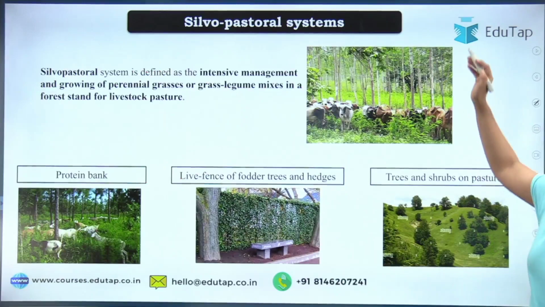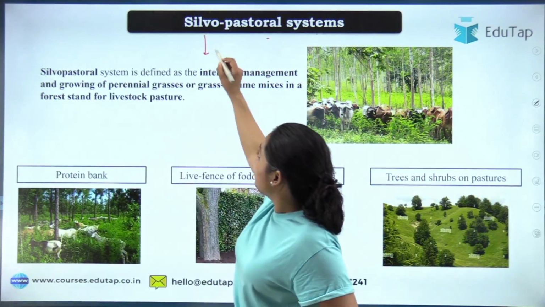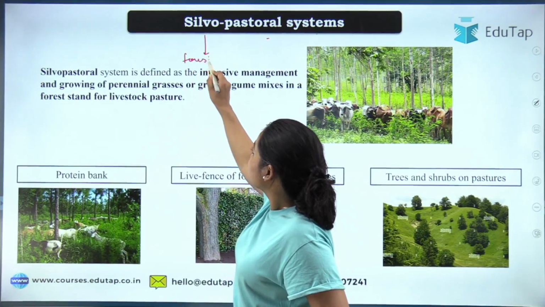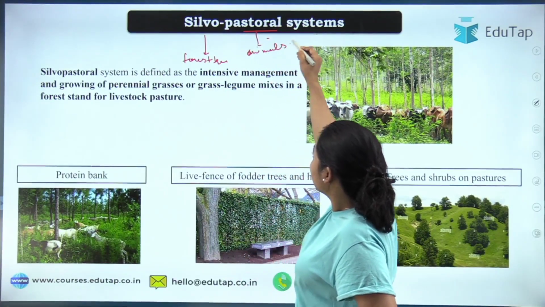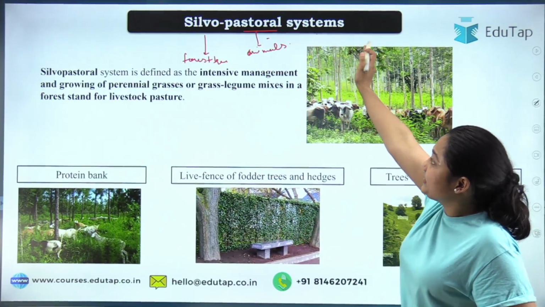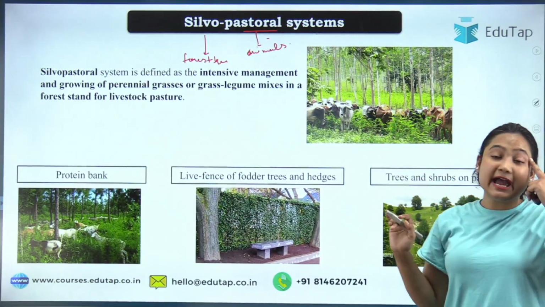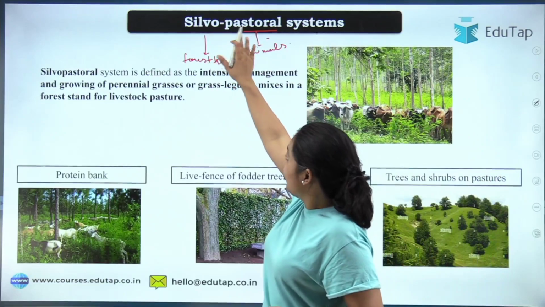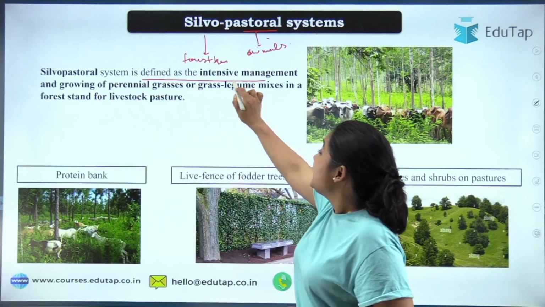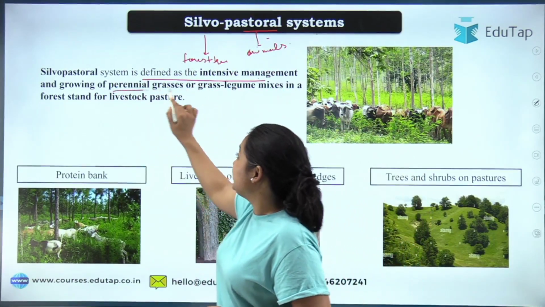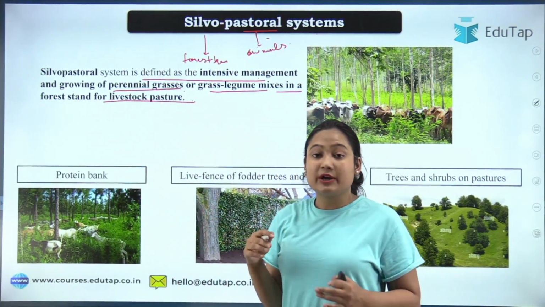Now moving to the next system, that is the Silvopastoral system. Simply put, in the Silvopastoral system, we are talking about forestry, and pastoral means animals. Okay, see, what we are doing is culturing the trees, and in between the trees we are also growing some grass that can be used for the animals to eat. So going by the information I have given you, how can we define it? The silvopastoral system is defined as intensive management and growing of perennial grasses or grass-legume mixtures in a forest for livestock pasture, okay, for them to graze.